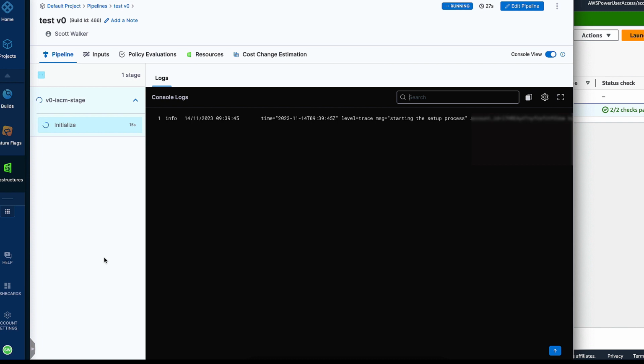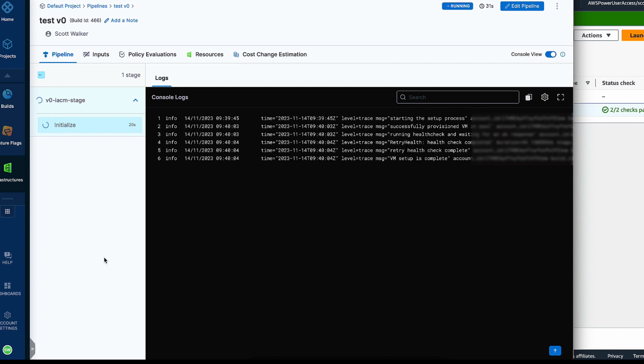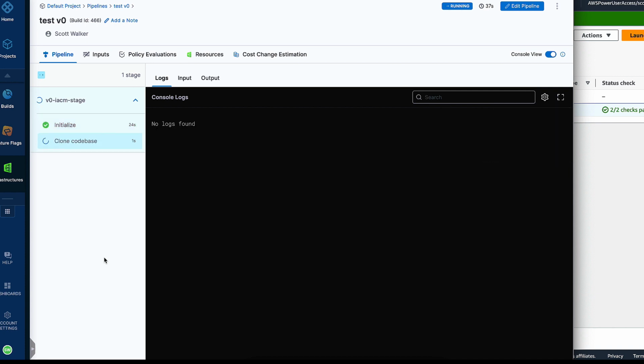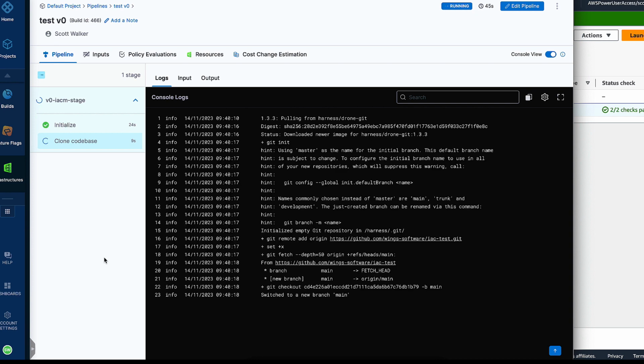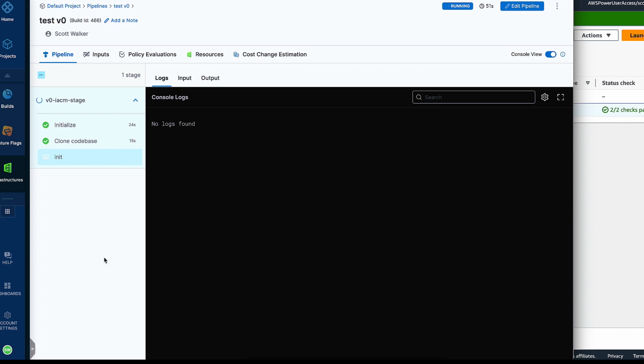So Terraform offers behavior called refresh only, which is a way of saying run a plan, but don't make any changes. Just compare the way the world is to the way the world should be. And similarly, there's an operation called apply refresh only that allows Terraform to compare the way the world is to the way the world should be.